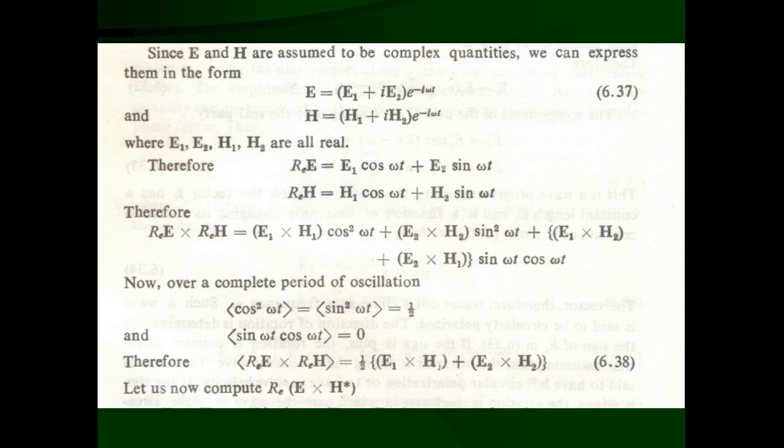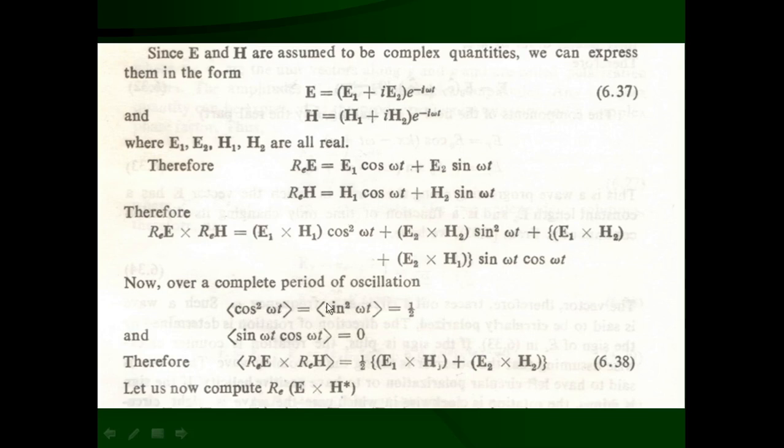It is a time integration from 0 to capital T, where T is the period of oscillation, of sin square omega t, divided by T, that is 1 upon T, and that comes out to be 1 half, whether it is cos square omega t or sin square omega t.